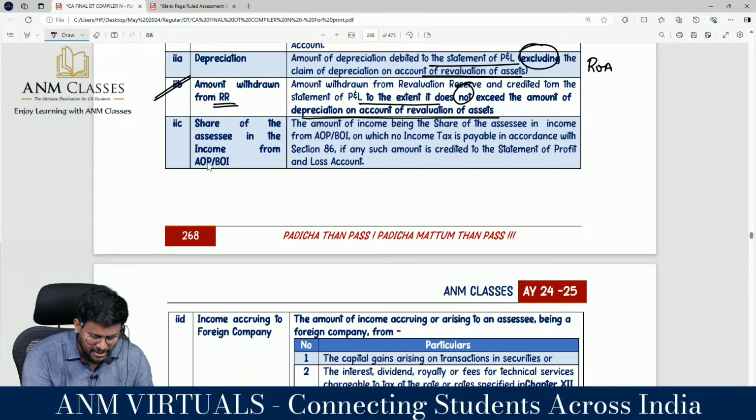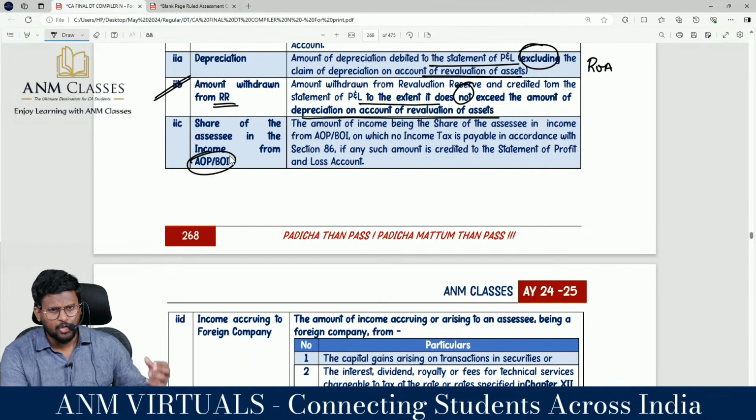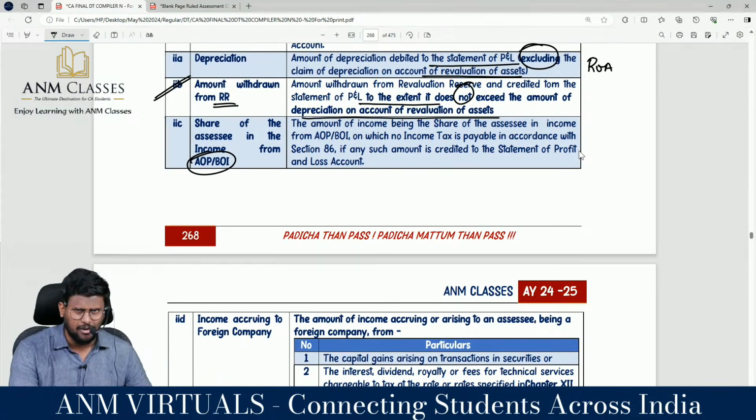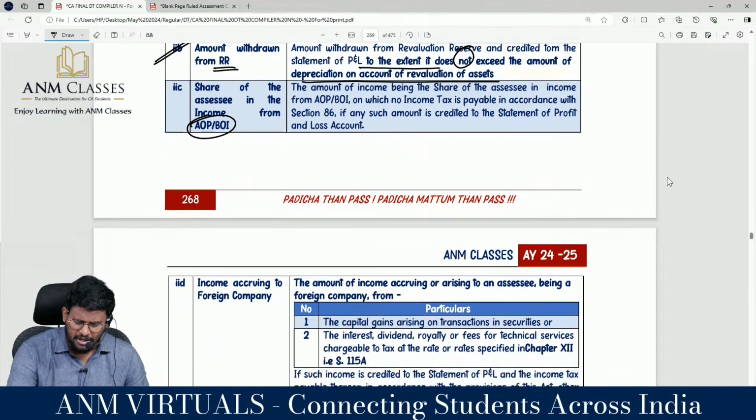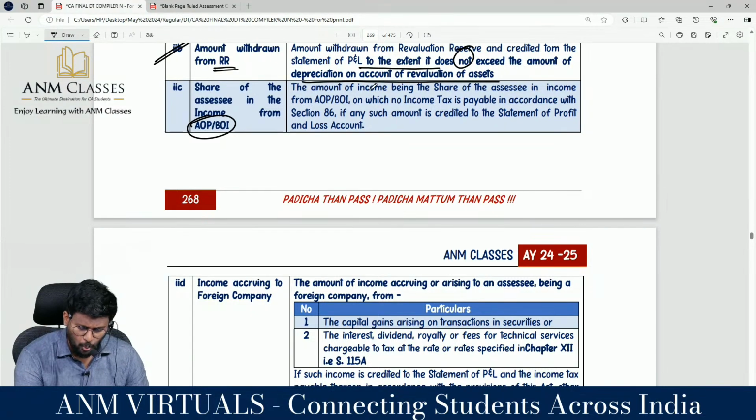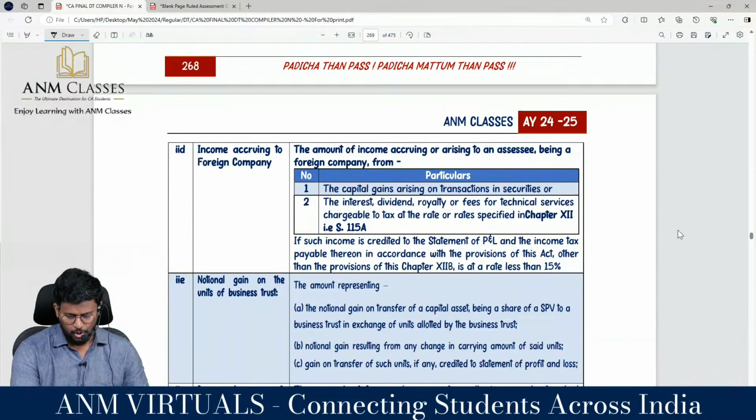Share of assessee in the income of AOP or BOI. Because AOP or BOI already suffered tax at MMR, then why are you again levying 15% MAT in the hands of the member? Then it will be, sir, too much of tax. The amount of income being share of income from AOP or BOI on which no income tax is payable in accordance with section 86. If any amount is credited to P&L, it should be reduced.